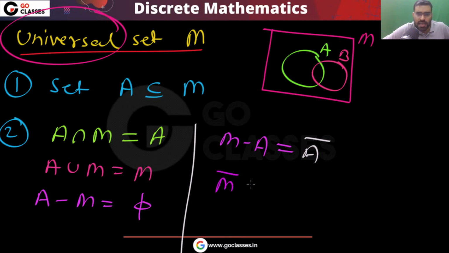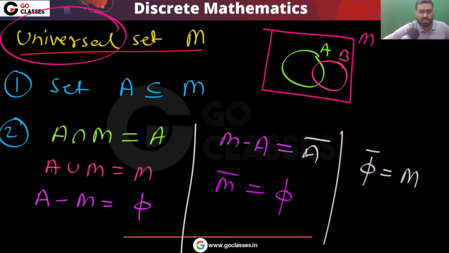And remember, what is M complement? That will be phi, because universal set complement will be phi. And what is phi complement? That will be the universal set. So these are some rules related to the universal set. Very simple, you can easily see.